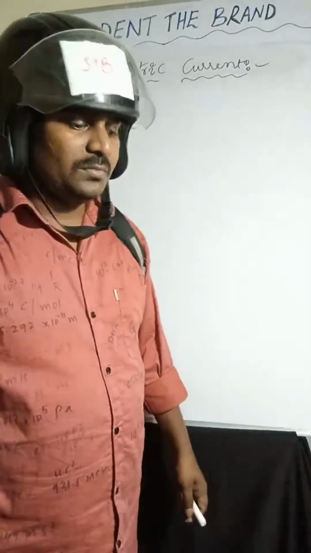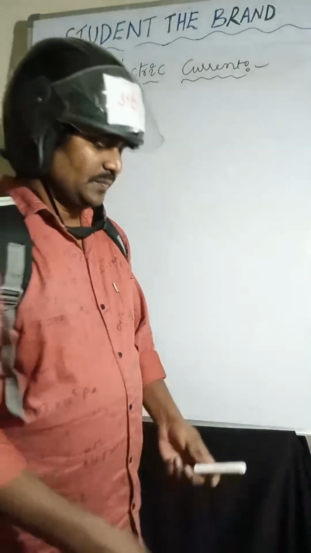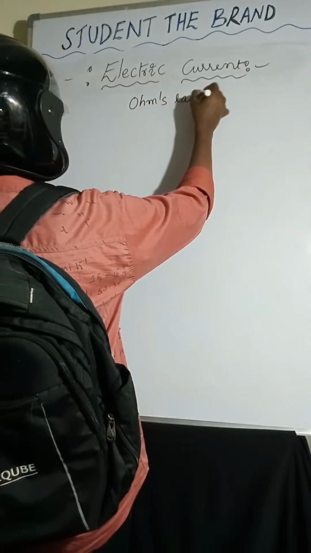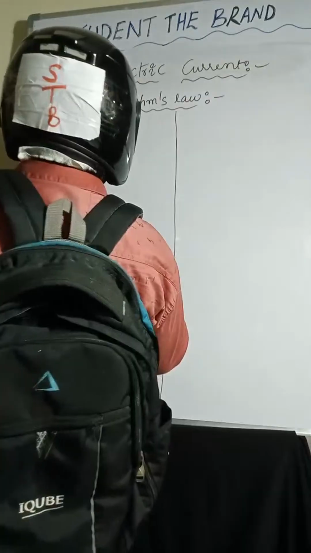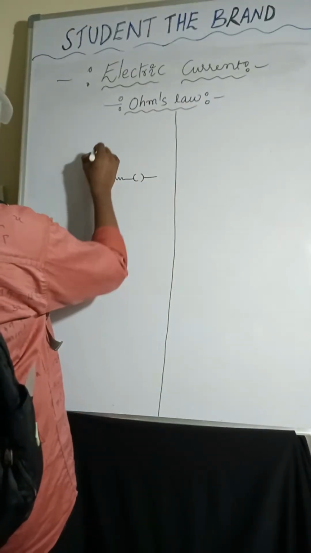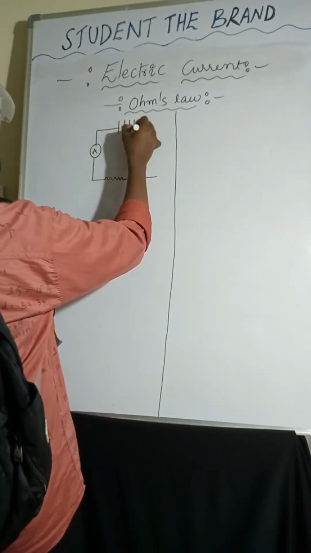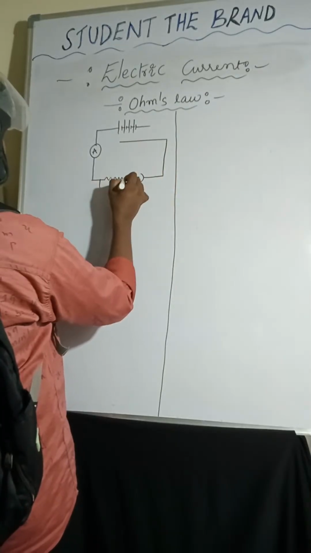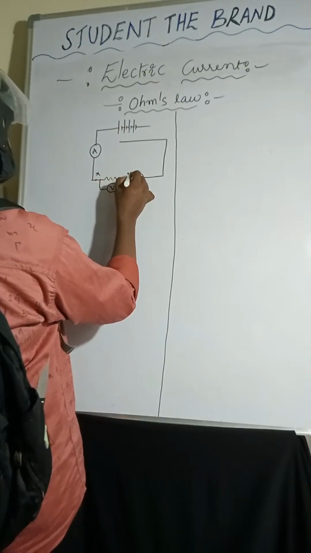So coming to Ohm's law. So this is a resistor X and Y, and current is passing like this.